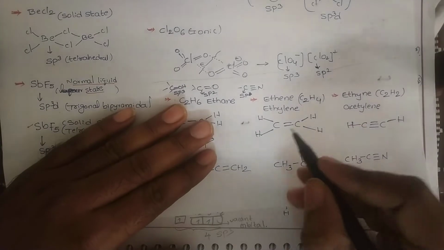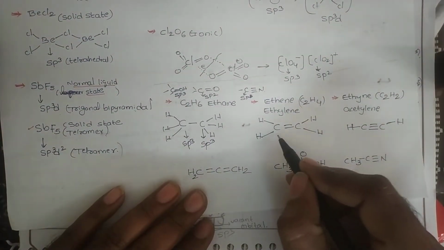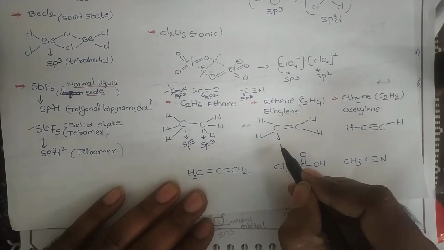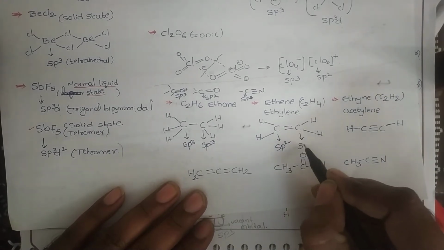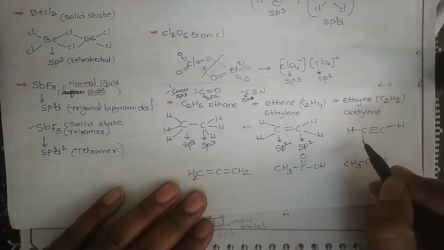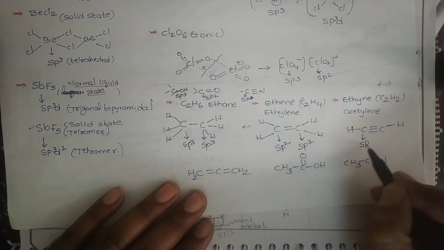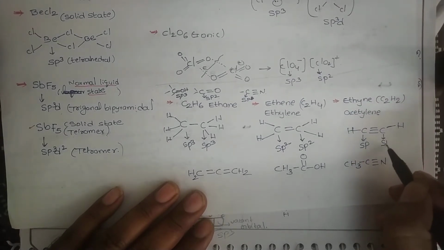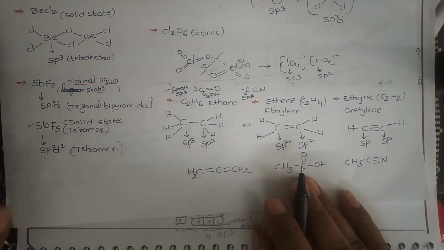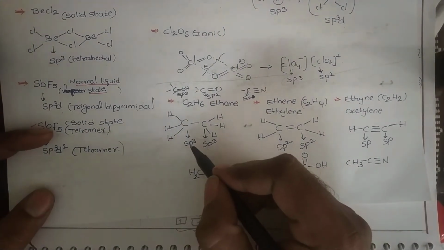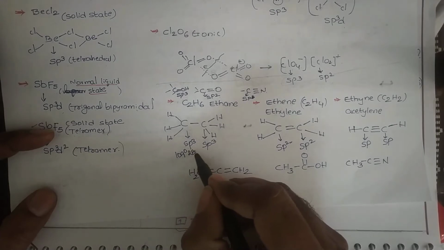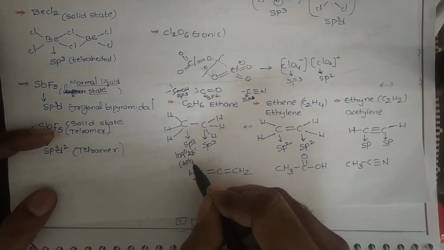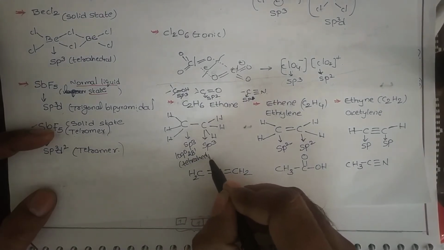Like this. Come to this carbon with a double bond; it is surrounded by a double bond, so its hybridization is sp2. Here this carbon hybridization is sp2, and this one sp, this one sp. We know when it undergoes sp3 hybridization, the bond angle is 109 degrees 28 minutes and the shape of the molecule is tetrahedral.